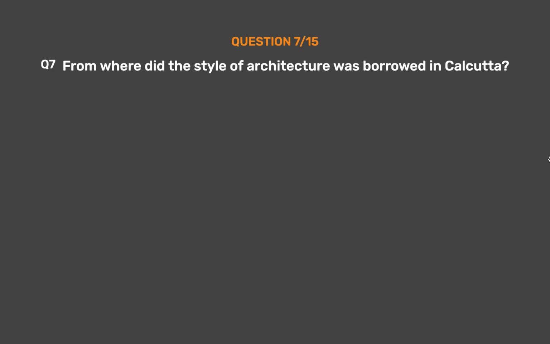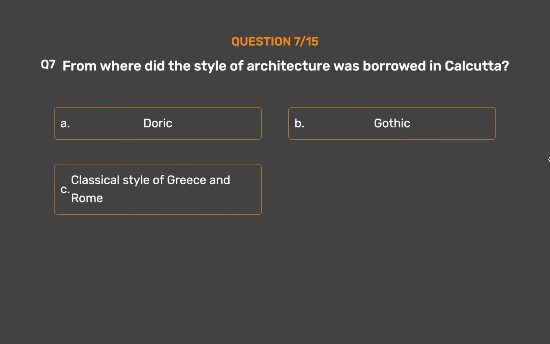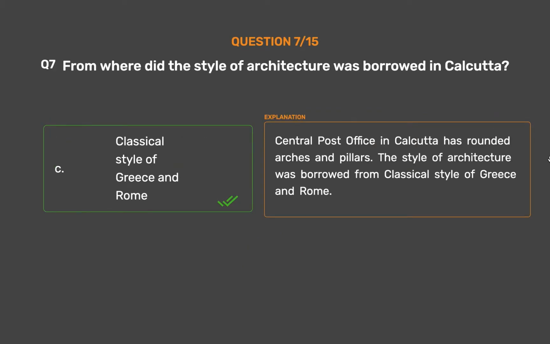Question number 7. From where did the style of architecture was borrowed in Calcutta? Option A. Doric. Option B. Gothic. Option C. Classical style of Greece and Rome. Option D. Corinthian. The correct answer is Option C. Classical style of Greece and Rome. Central Post Office in Calcutta has rounded arches and pillars. The style of architecture was borrowed from classical style of Greece and Rome.